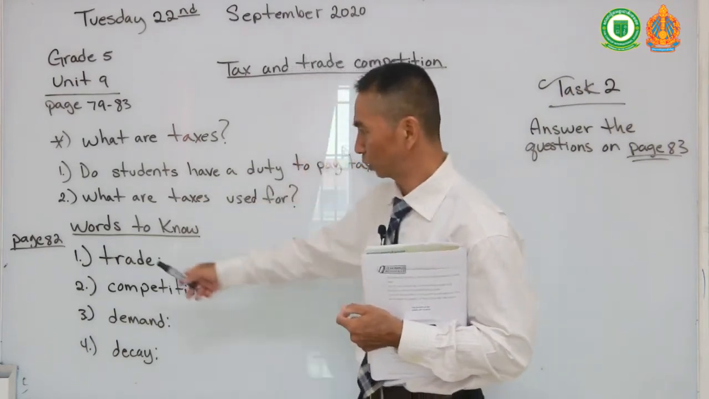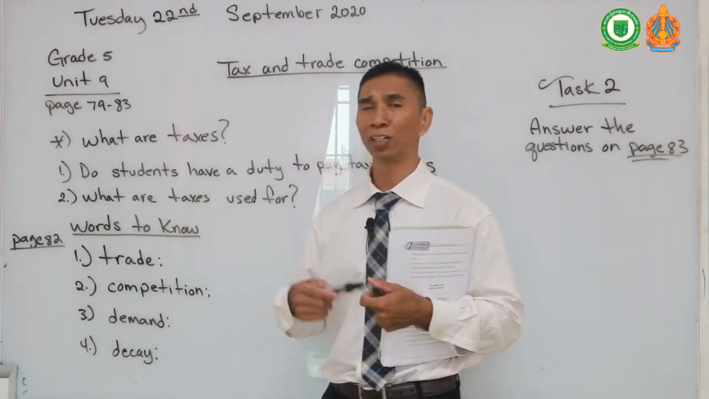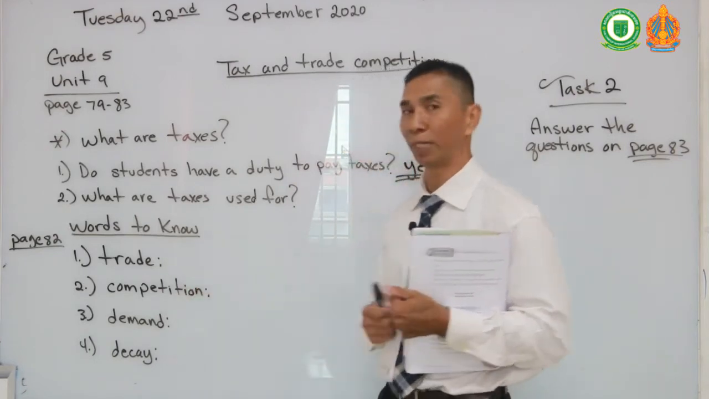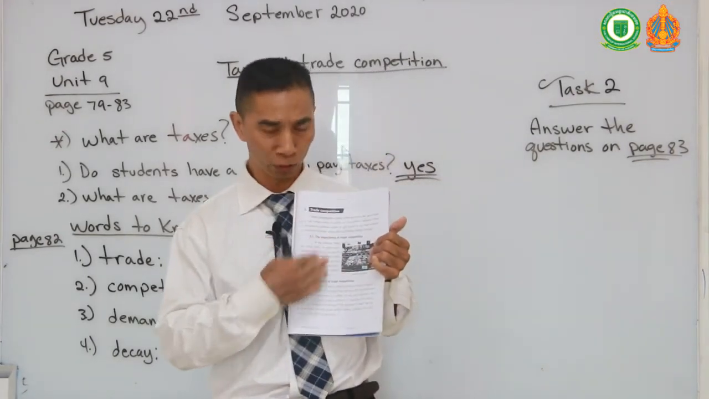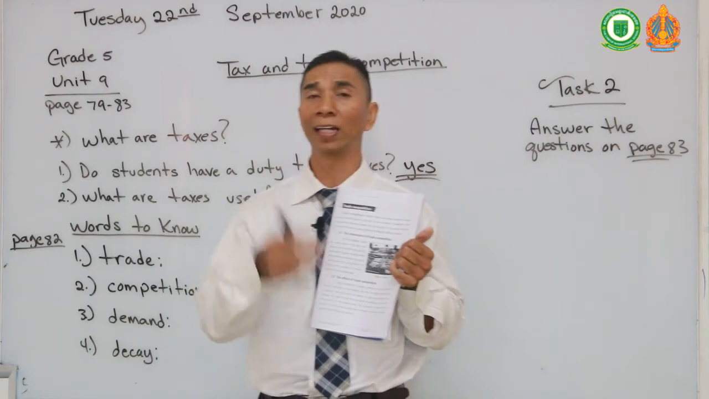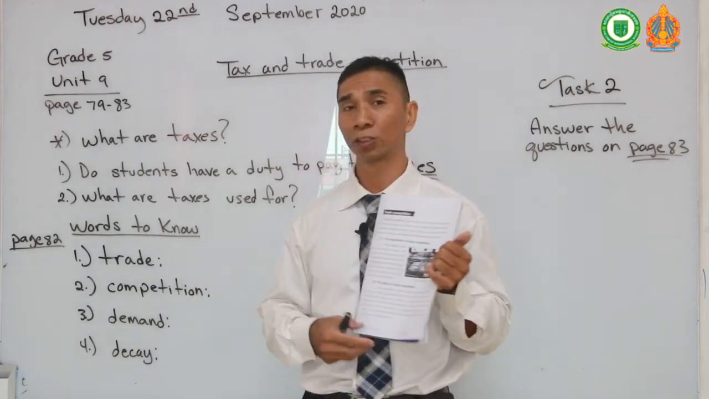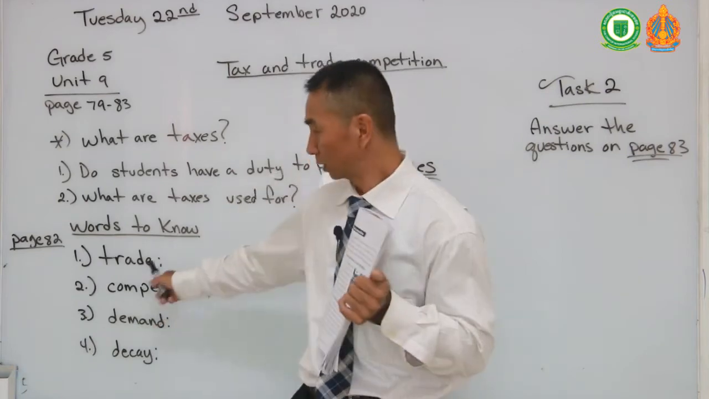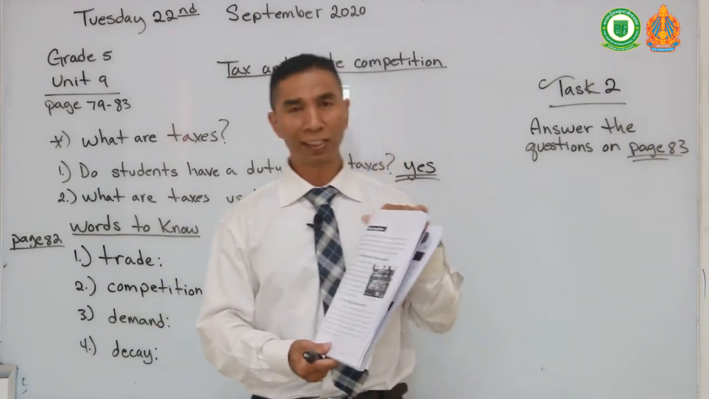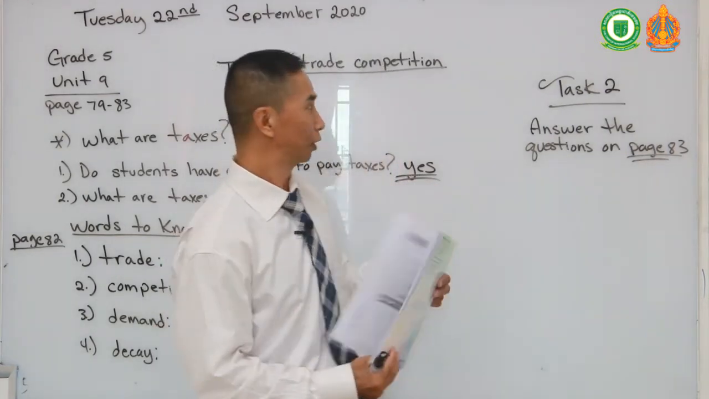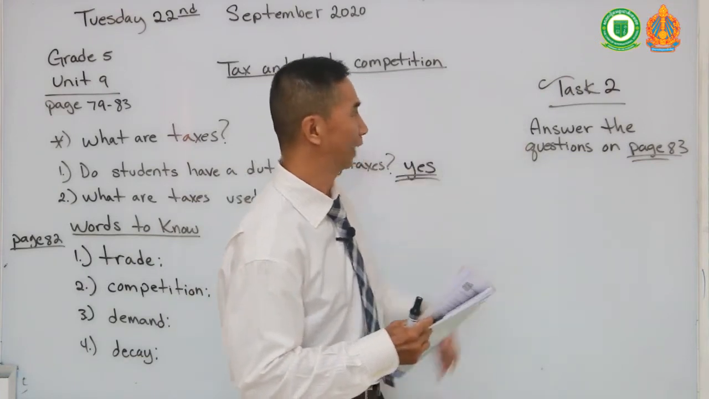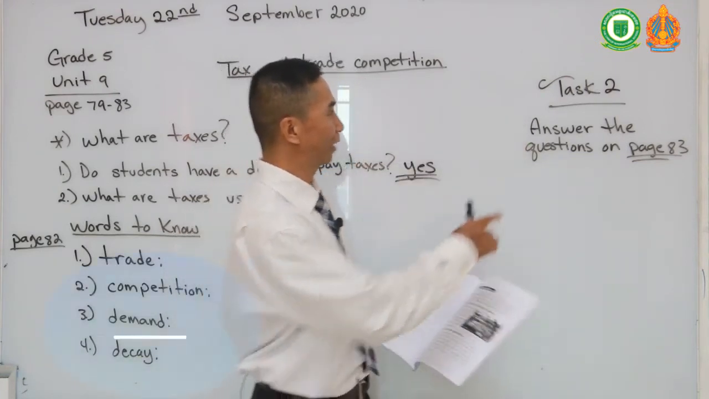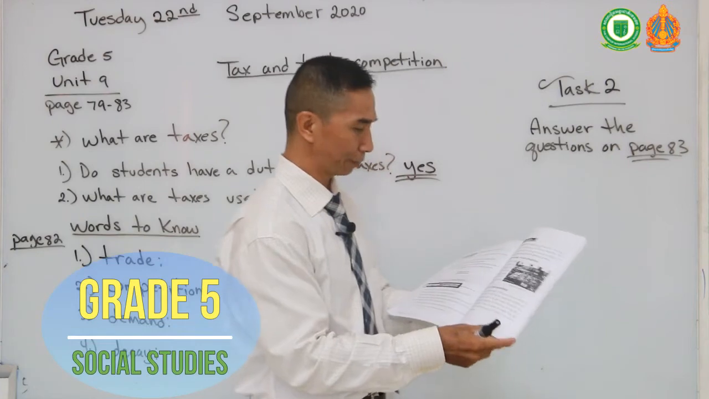Okay, class, I want you to write these 4 words down in your notebook, including their meaning. You can get this meaning from your text, from reading the book. You can write the meanings in your own words, so I will understand or see if you know what these words mean. Okay, after this video is played, I will post your task 2. Actually, your task 2 is on page 83.